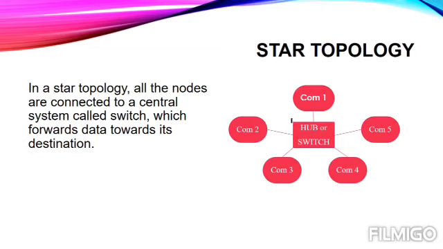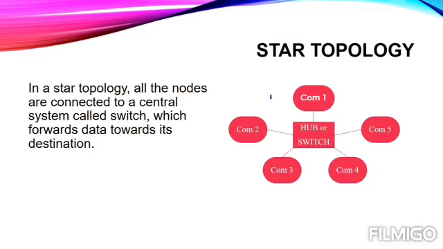Now let's say that in the same network we have a printer P. And computer 1, computer 5, and computer 4, these 3 all want to use the printer. In that case, this hub will provide the printer to all of them one by one. Let's say that first computer 4 was requesting, so computer 4 will get it first. After that the request was from computer number 5, so it will get it next, and then computer number 1 has given the request, so after that computer number 1 will get the printer as a resource. So this central device can easily manage the traffic or the data of the networking.